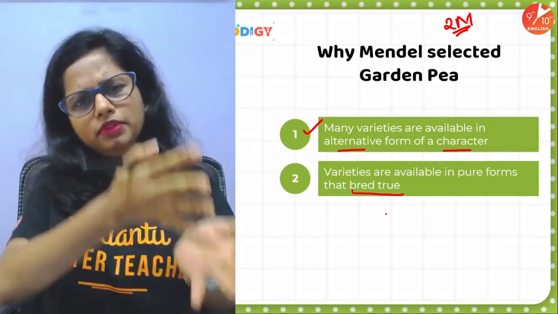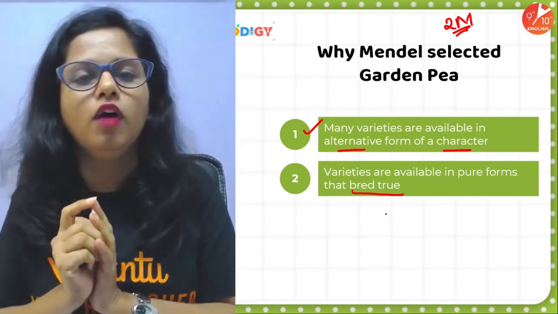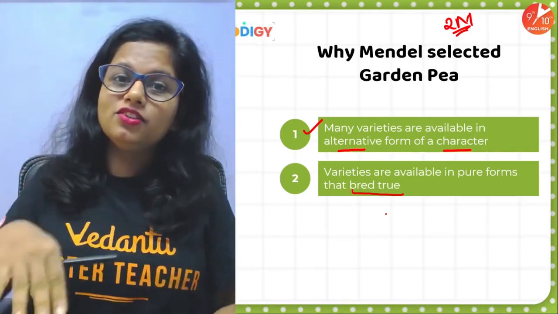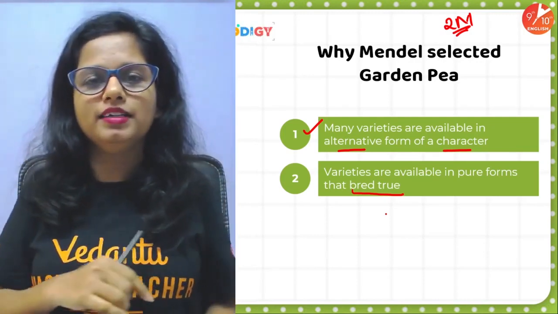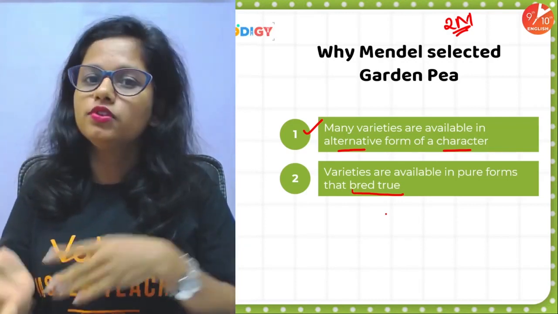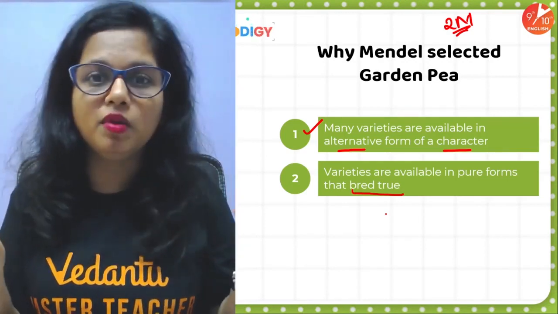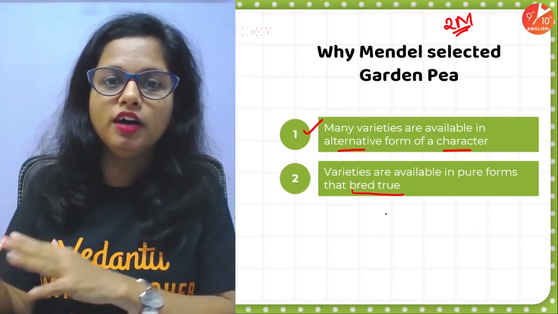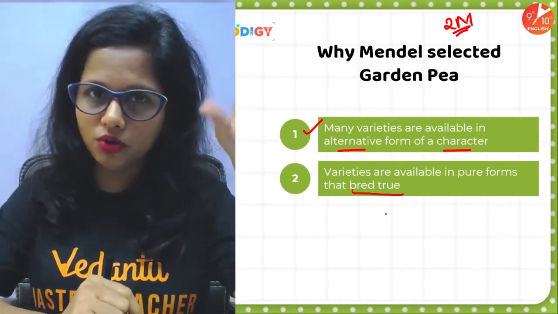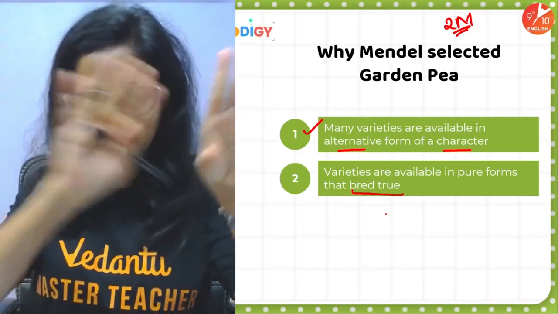Same thing he did with the dwarf plant. He self-pollinated it for several generations, and every time he obtained dwarf plants, and that's how he concluded that this is a pure dwarf plant. So he obtained pure lines of those plants, pure tall, pure dwarf. Such kind of plants he obtained for those particular 7 sets of contrasting pairs of characters.